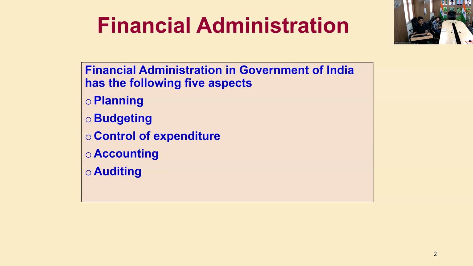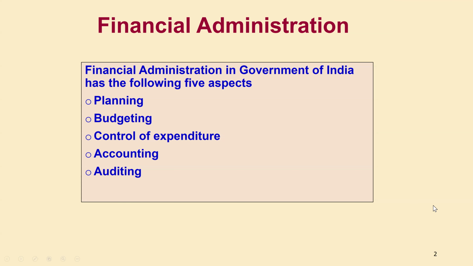So financial administration in any organization, in any department, involves planning, budgeting, control of expenditure, accounting and auditing. Before doing any activities for the institute or for the department, we need to plan those activities.